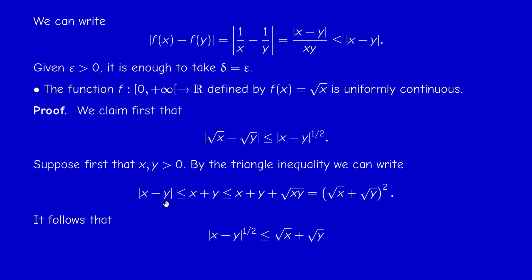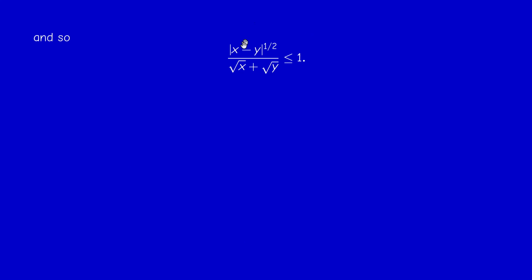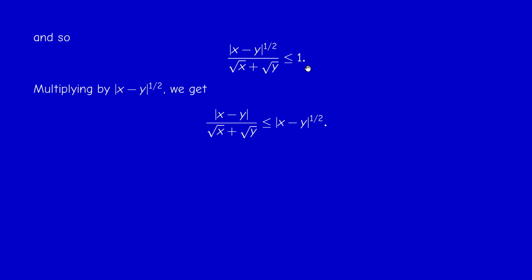And so if I take square roots here, I get the square root of |x minus y| is less than radical x plus radical y. And now we divide by radical x plus radical y to get that the ratio is less than or equal to 1. And now multiply both sides by |x minus y| to the power 1/2. I get this.